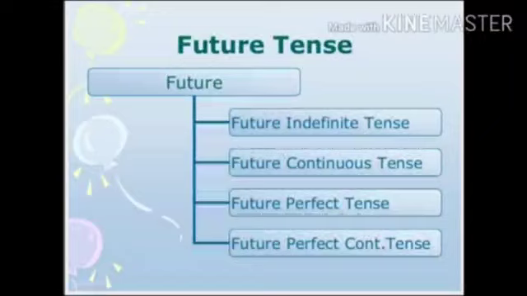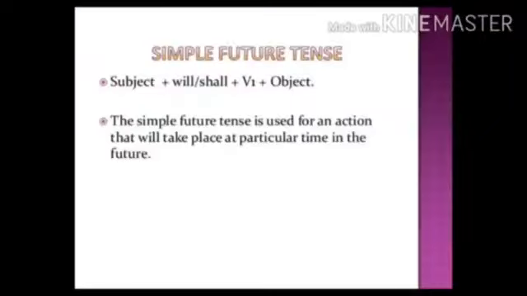Let's move on to the first one, that is simple future. Actually, this simple future is used to refer to actions that will take place after the act of speaking or writing. That means the simple future tense is used for an action that will take place at a particular time in the future. Okay, with examples we can get a better understanding.